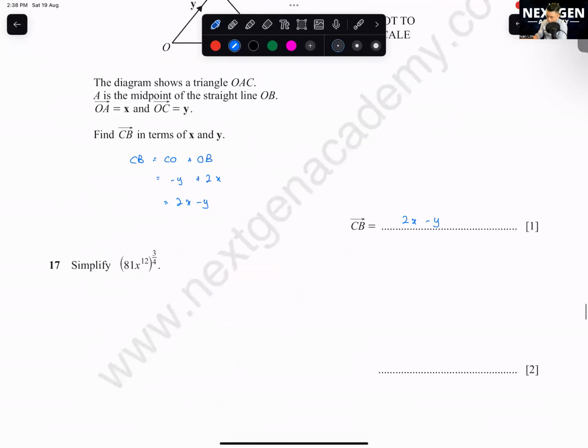Okay, question 17. Simplify (81x^12)^(3/4). Okay, this one also almost every paper got. They always test you on indices. Don't forget that every single term inside needs to be power. Okay, multiply the power. So x^12 times 3/4. Okay, just type this in calculator. 27x^9. Okay, next one.